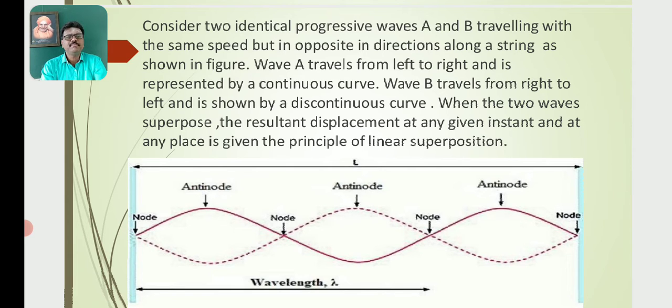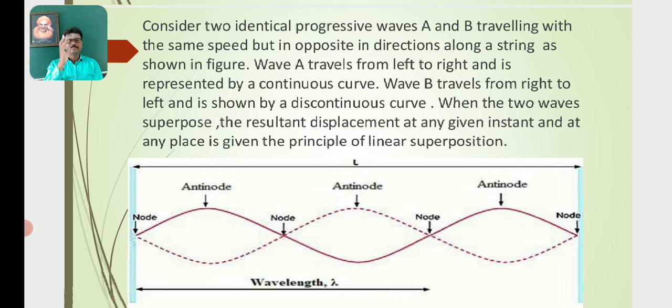Wave B travels from right to left and is shown by the discontinuous curve. When the two waves are superposed, the resultant displacement at any given instant at any place is given by the principle of linear superposition of waves.